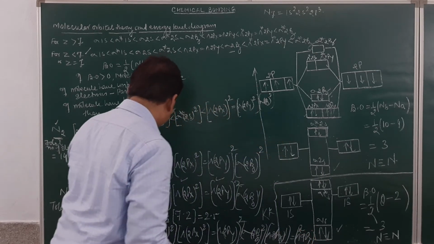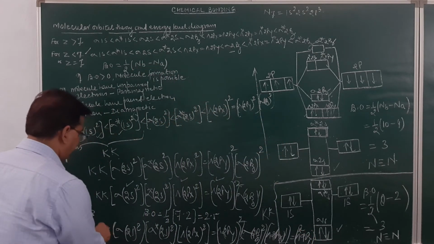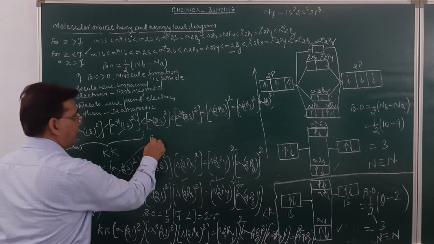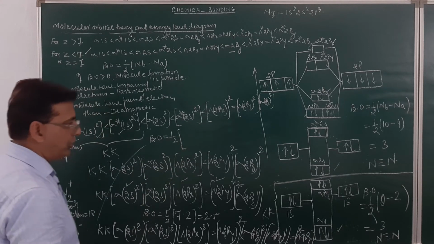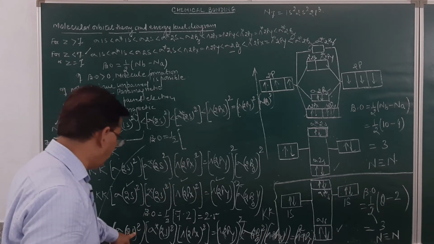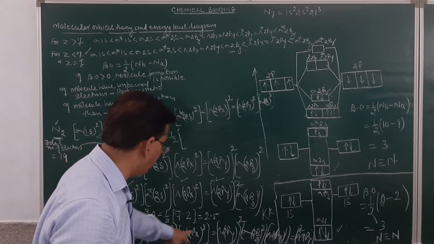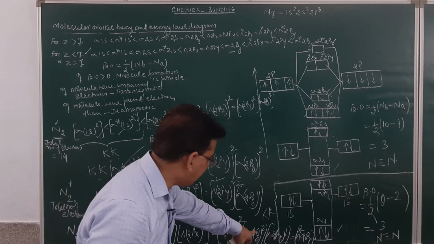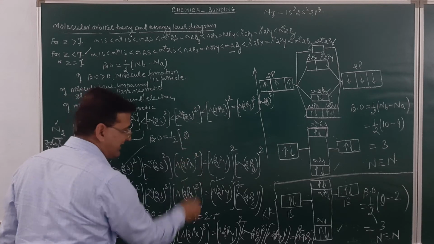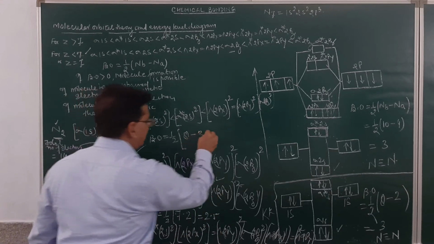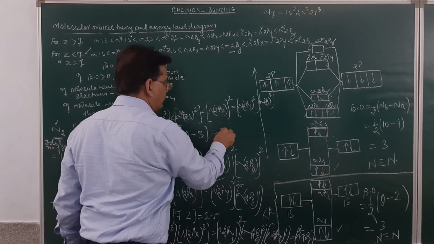Here in this case, if I find out the bond order, just see over here, bond order is equal to half into how many electrons in the bonding molecular orbital? These are 2, 4, 6, 8. This will be 8. And anti-bonding 1 has increased. So 8 minus 3. So this again will be equal to 2.5.